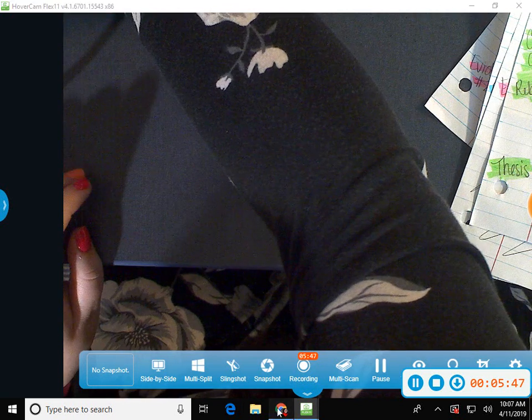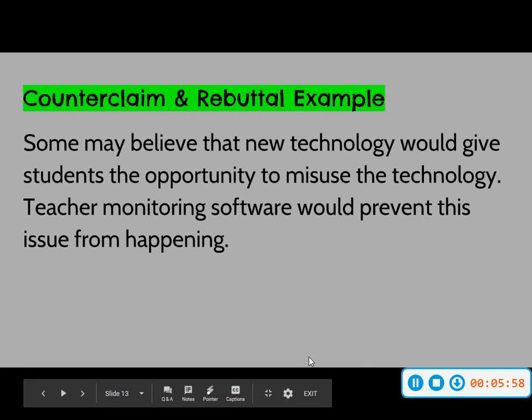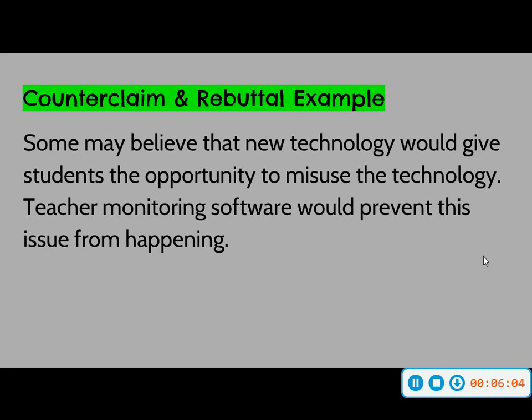So the example is, you're addressing the other side of the argument and how you plan to respond to those people, address the solution, the counterexample, or the refute or disproving statement. So some may believe that new technology would give students the opportunity to misuse technology. That's exactly what I said in my topic sentence. Teacher monitoring software would prevent this issue from happening. So I took out the conjunctive adverb that I used in my topic sentence number 2. I said, however, and to make it one sentence. So this one, I'm pulling that out, and I am making it 2 sentences, which is what I want for the counterclaim and rebuttal. And then after you've filled in that row, you are finished with your introduction.